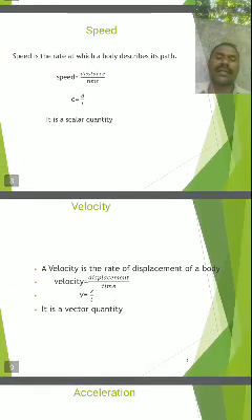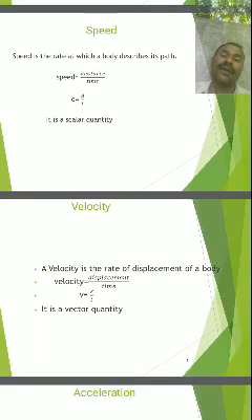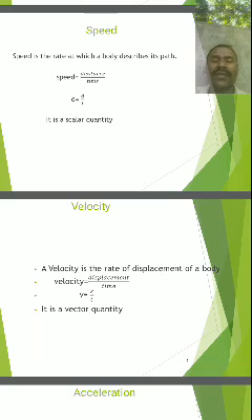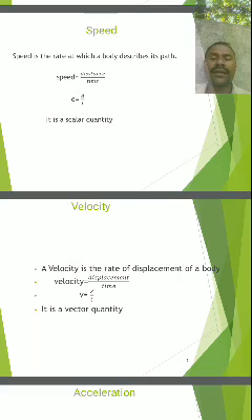And velocity: I already told you, distance is a scalar quantity and displacement is a vector quantity, because displacement has one particular direction while distance does not. That's why the rate of change in distance, called speed, is a scalar quantity. But velocity is defined as the rate of change in displacement of a body, so displacement divided by time.